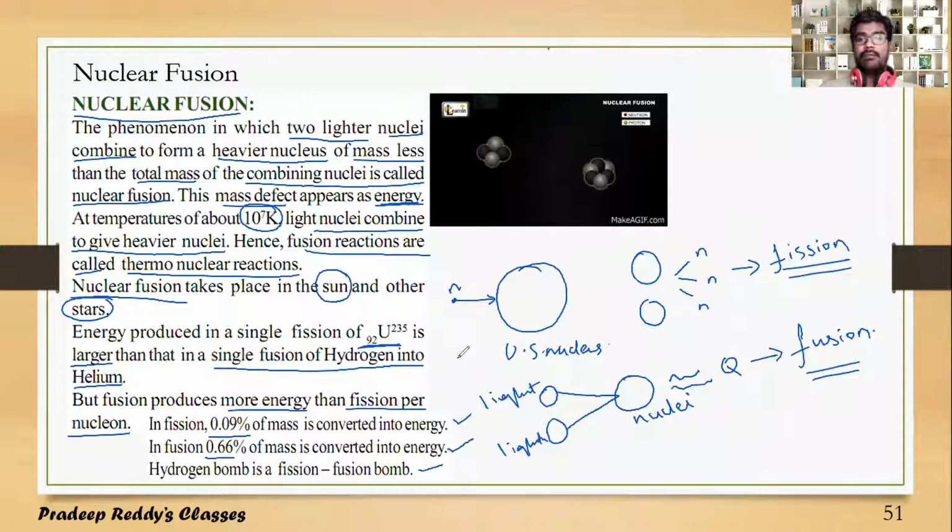But the conversion of mass into energy in fusion is greater than that of fission. The amount of energy released in fusion per nucleon is greater than that of fission per nucleon, because in fission heavier nuclei are involved, while in fusion lighter nuclei are involved. Such lighter nuclei have very small mass numbers. Therefore, the energy released per fusion is greater than the energy released per fission. So these are the important things regarding nuclear fusion.